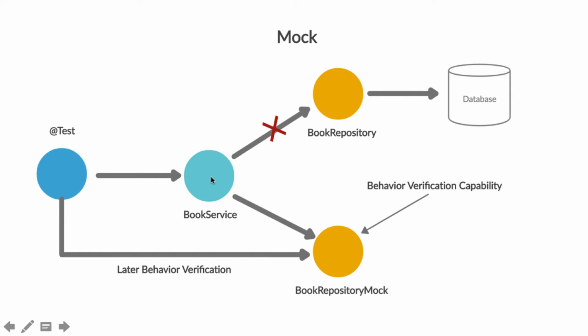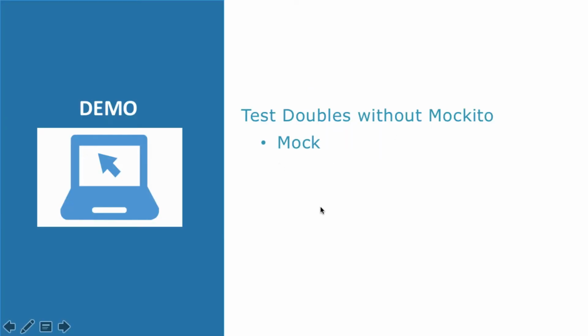So let's say book service calls any particular method on book repository. Instead of going to this book repository, the call will go to book repository mock. It will store the interactions made on a particular method, and after it gets called, from our test we'll call yet another method in book repository mock, which will help us verify that the previously called method was actually called. We'll see how mock helps us in unit testing of book service by completely replacing the book repository class. Now let's go to IntelliJ and see the demo of mock test double without Mockito.